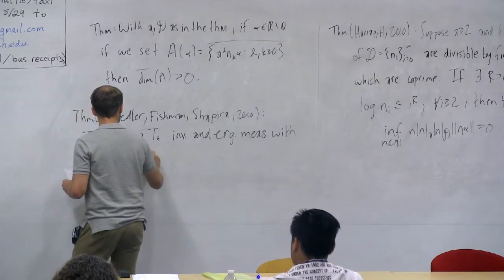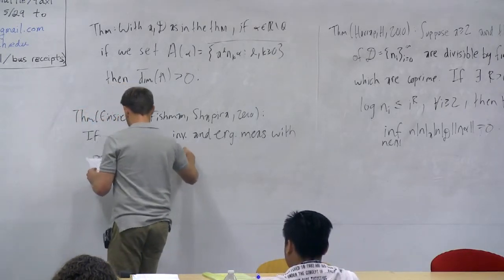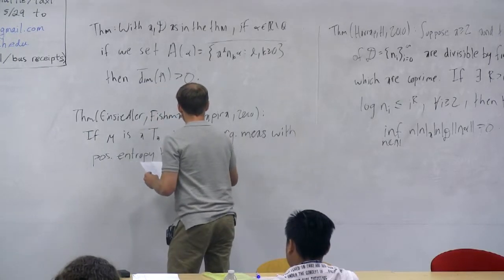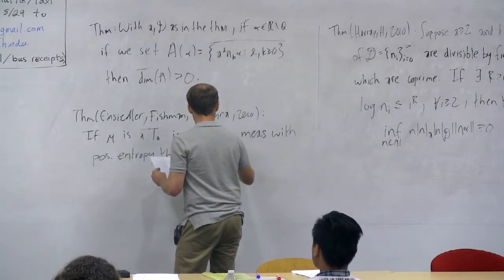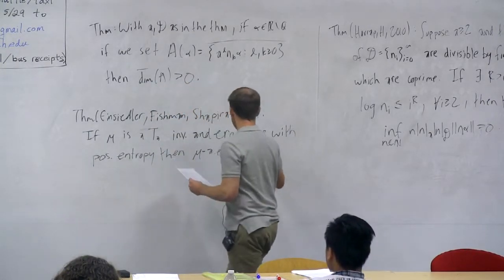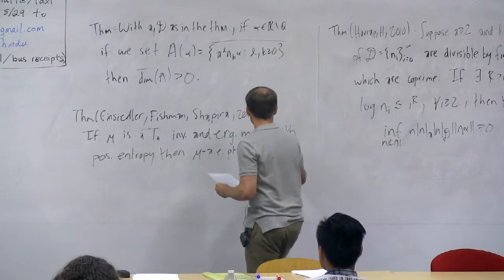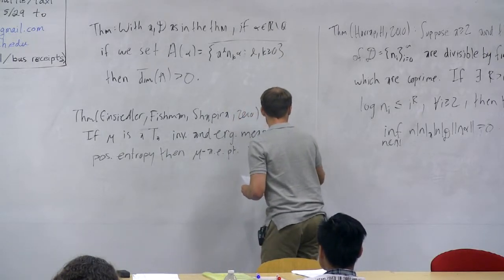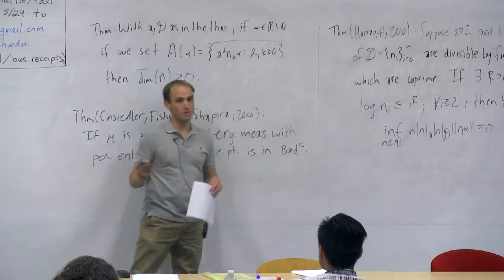Positive entropy, then for mu almost every point is well approximable. So it is in the complement of bad. The complement of bad is the collection of well approximable points.